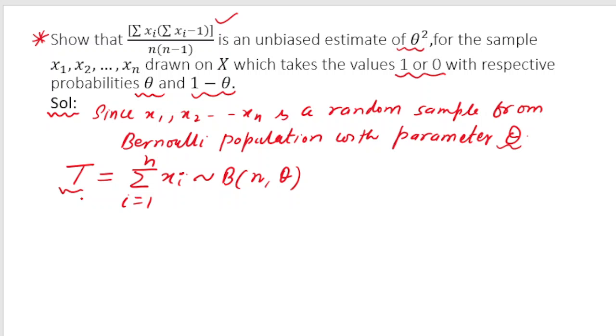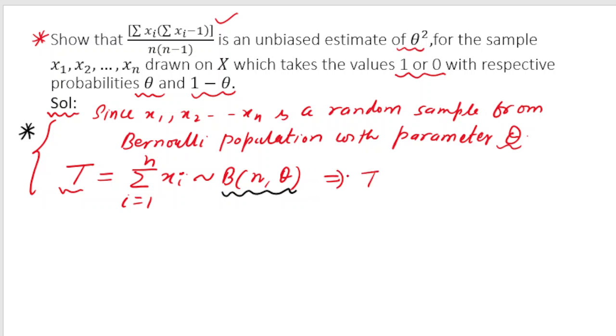This is a result which you can remember: if you draw a random sample from a Bernoulli population, then t defined as summation xi follows a binomial distribution.